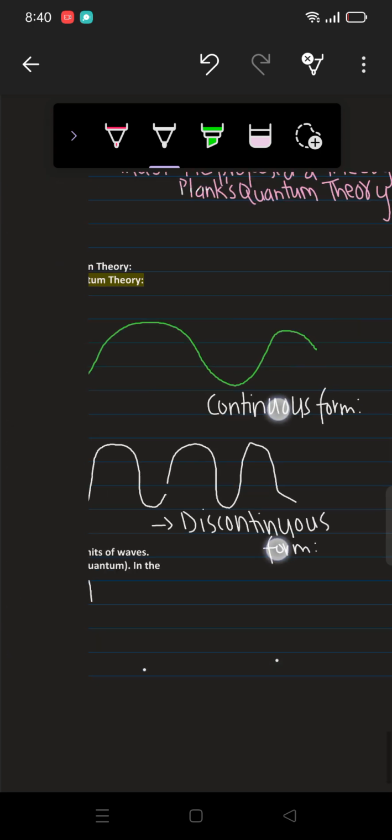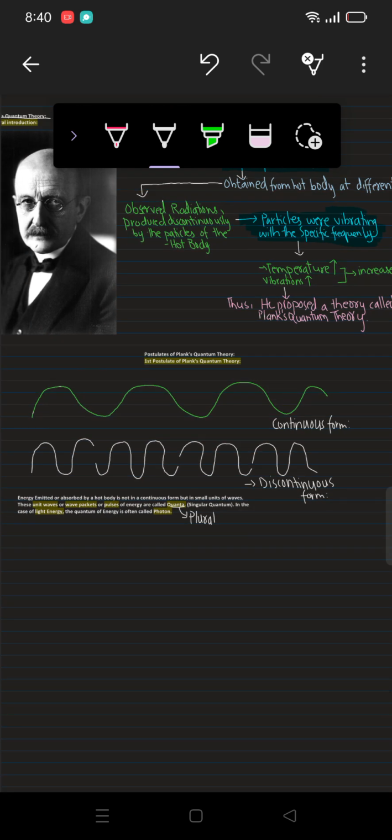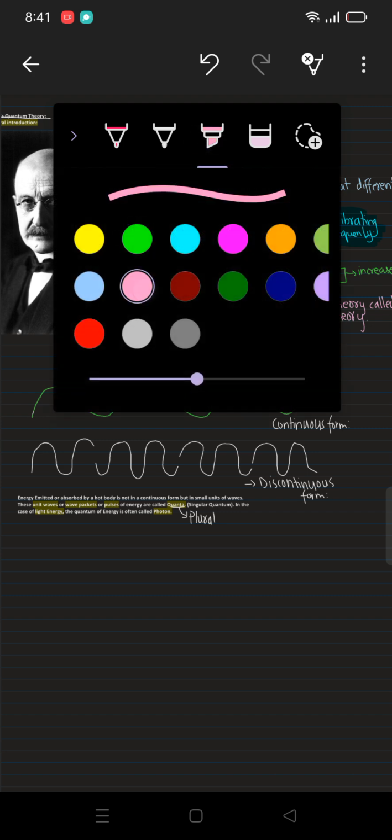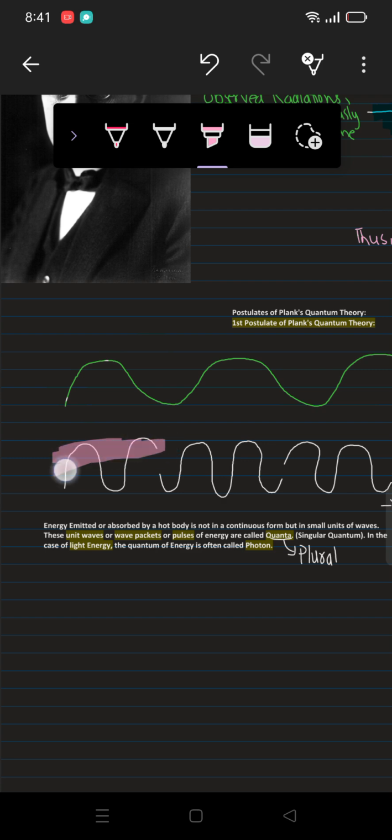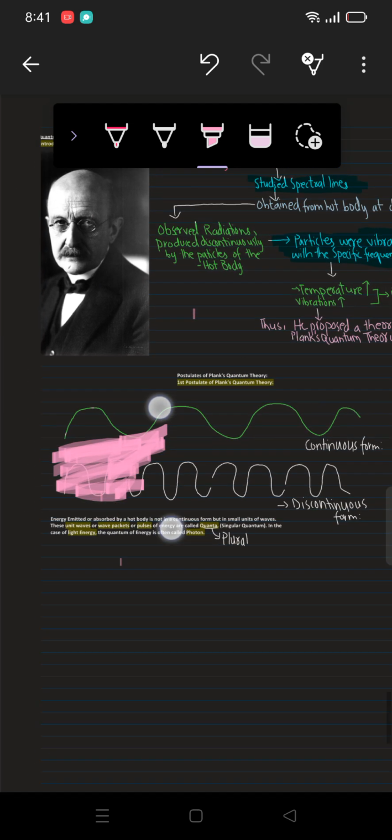The energy which is emitted or absorbed by a hot body or particle is in the discontinuous form, not in the continuous form. So he observed the discontinuous form, and this is what I have drawn here.